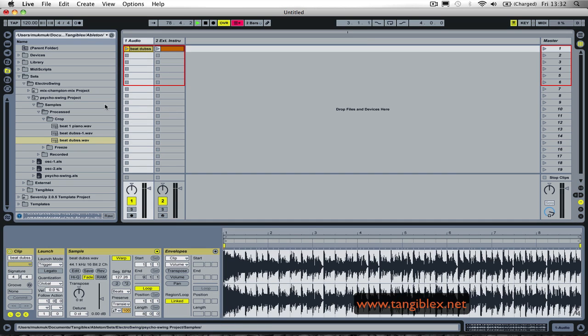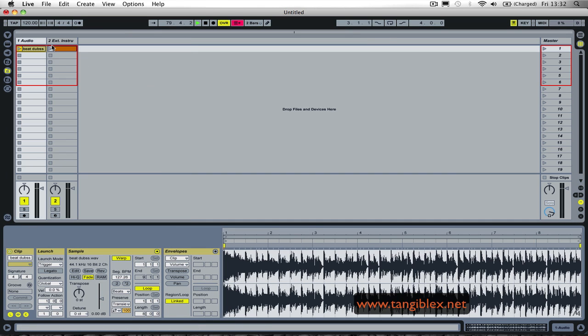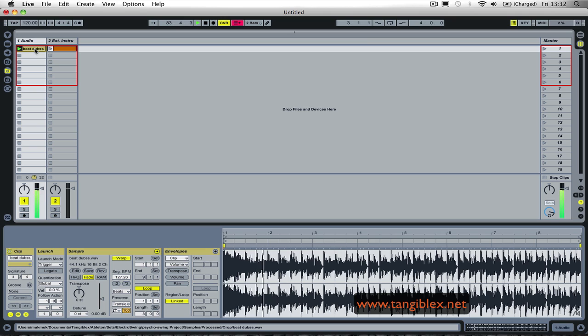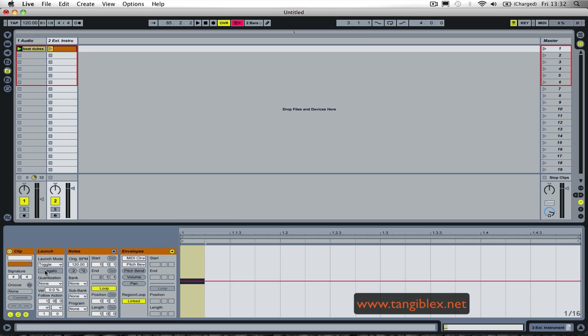Okay, so I have this sound here, and if I trigger this, it's gonna trigger that sound. As you can see, let me lower that. If I put the quantization to none for this clip and also for this clip, when I do that, I'm triggering.